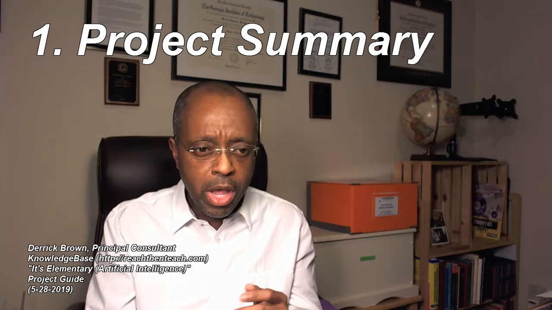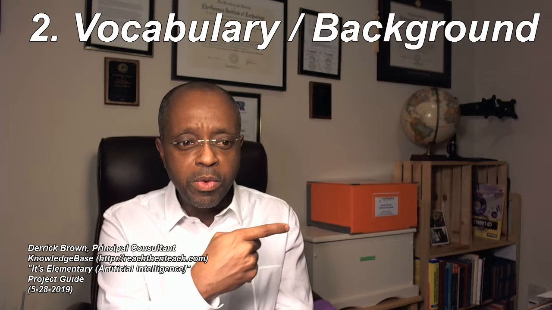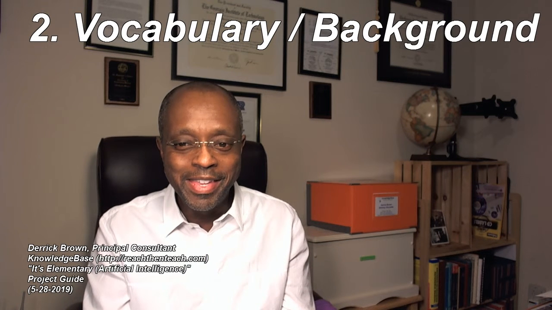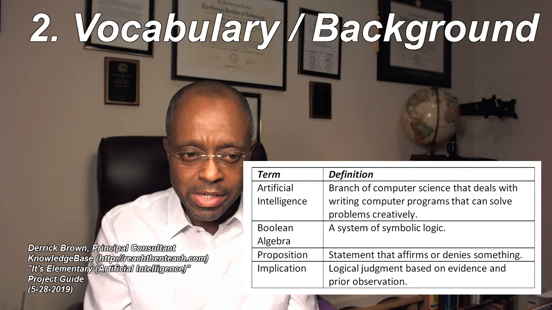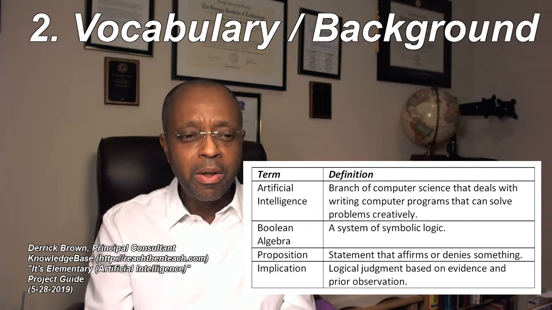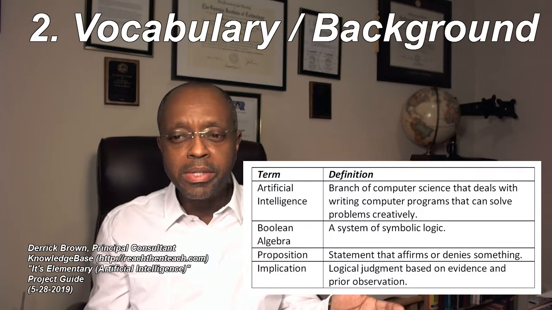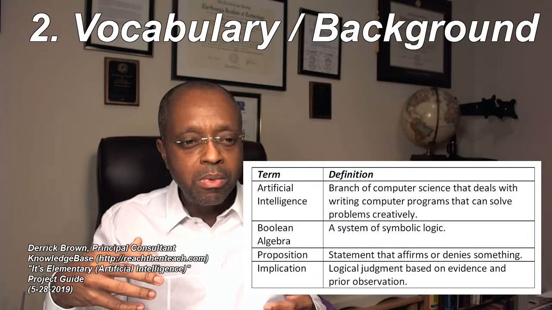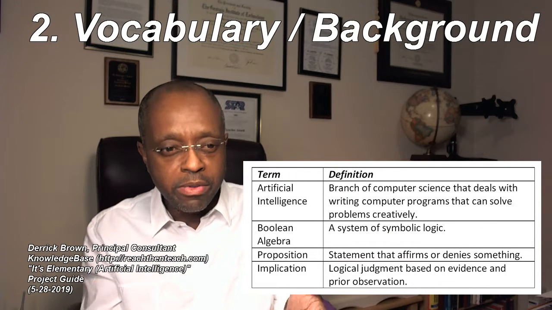Let's consider vocabulary and background. First term is artificial intelligence. Let's define artificial intelligence as a branch of computer science that deals with writing computer programs that can solve problems creatively.